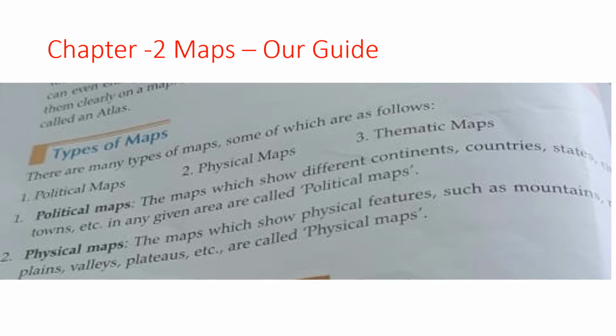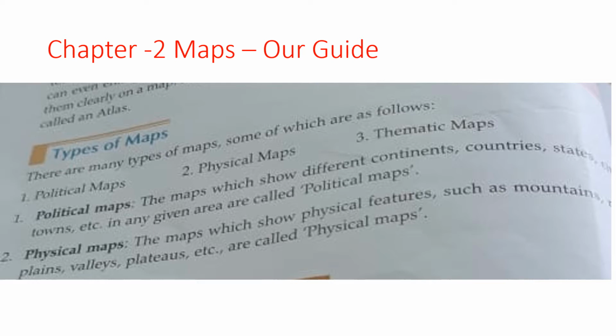Chapter 2, Maps, our guide. Last class we discussed about map and limitation of a globe. Let us recollect some of the points. What is a map? A map is a drawing of the earth on a flat surface. The word map is derived from the Latin word mappa mundi, where mappa means a napkin and mundi means the world. It means the napkin of the world.